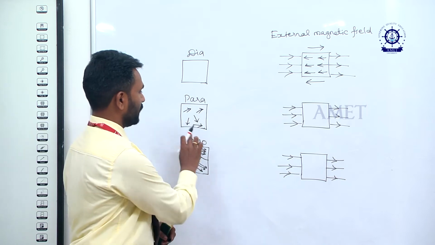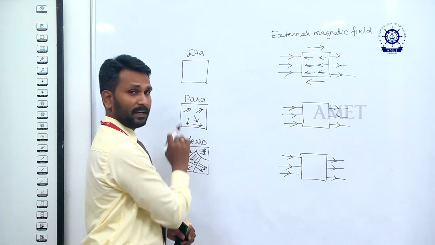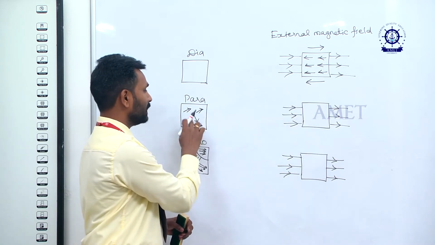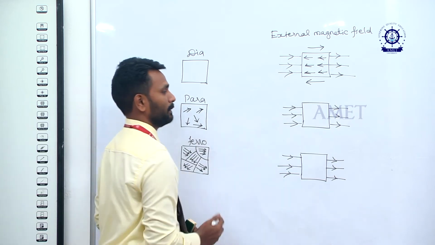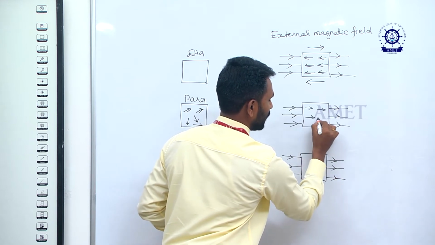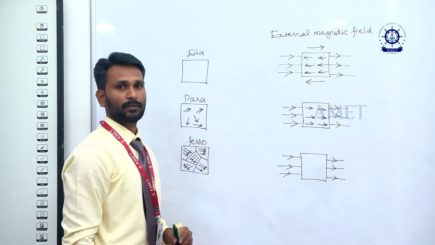Clear? So now the paramagnetic material. The paramagnetic material has different directions, and when we keep it in the external magnetic field, all the lines will come and align in the same direction as the external magnetic field. Got it?